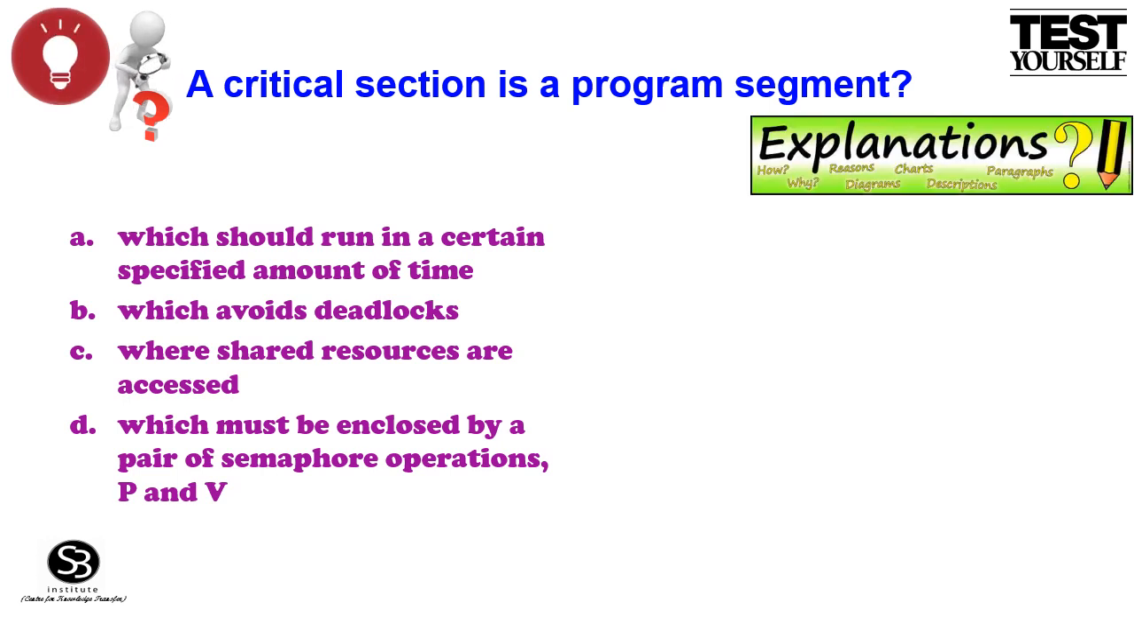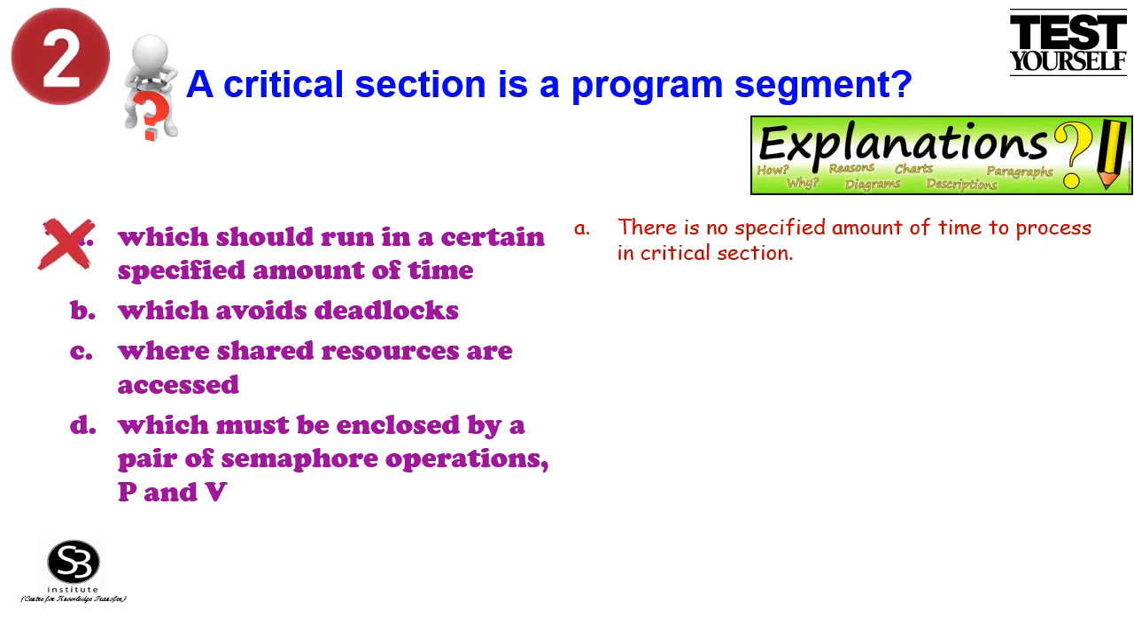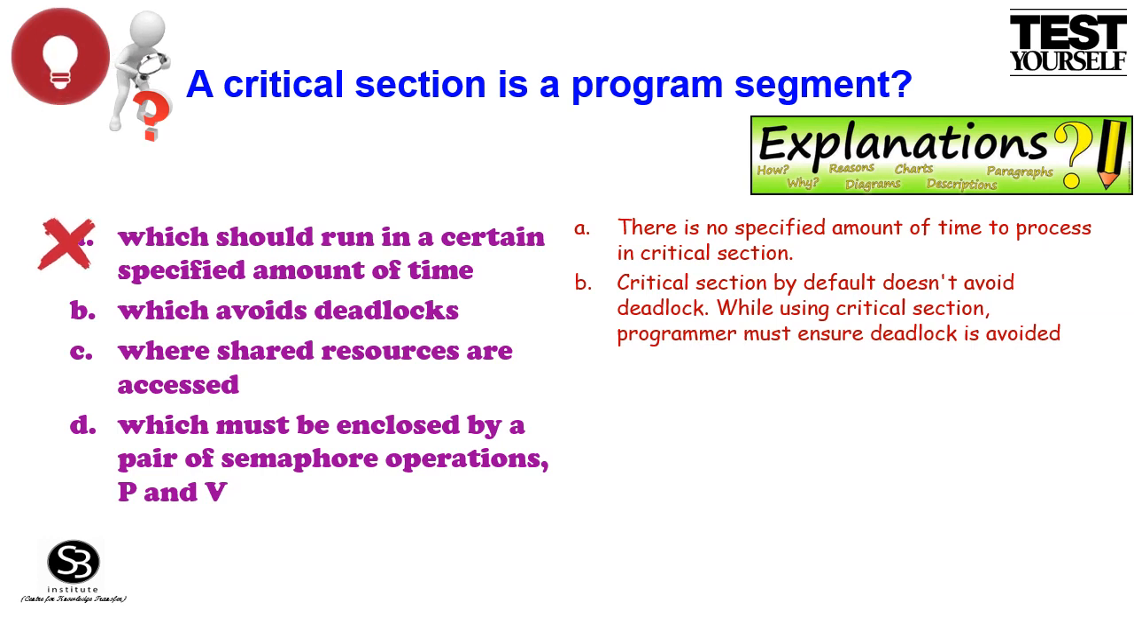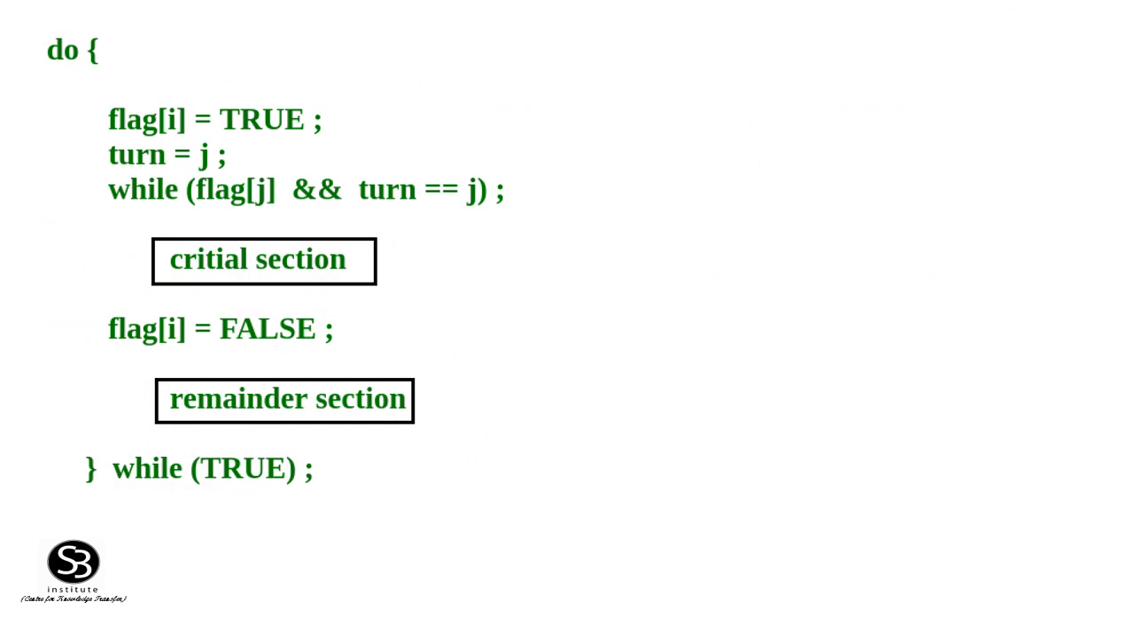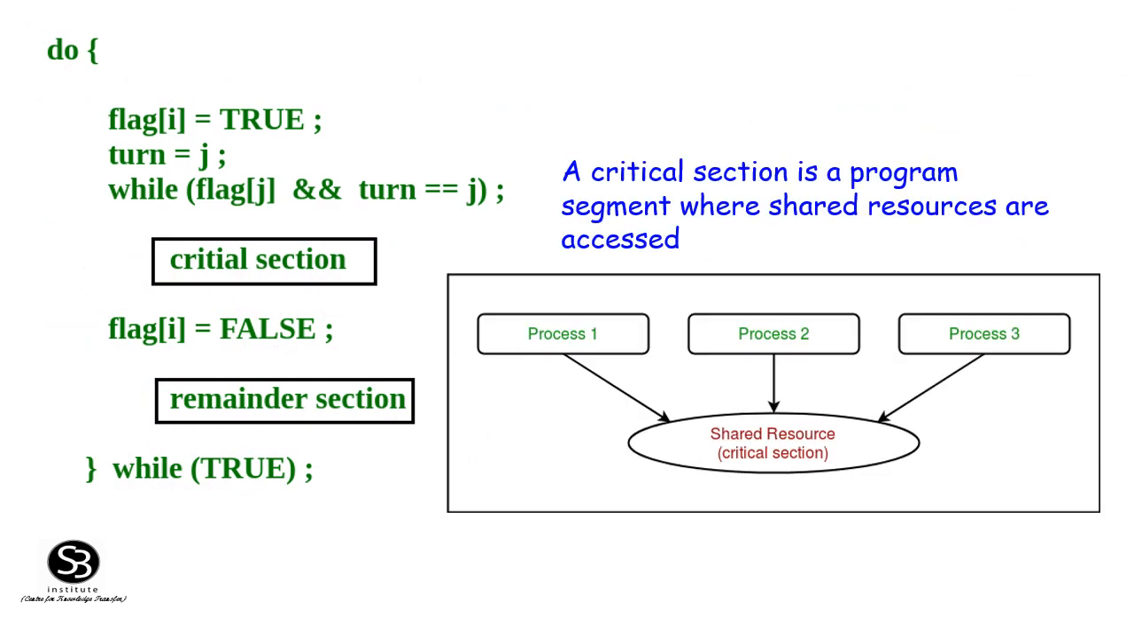Option A, which should run in a certain specified amount of time. There is no specified amount of time to process in critical section. Option B, which avoids deadlocks. Critical section by default does not avoid deadlock. While using critical section, programmer must ensure deadlock is avoided. Option C, where shared resources are accessed. A critical section is a program segment where shared resources are accessed.